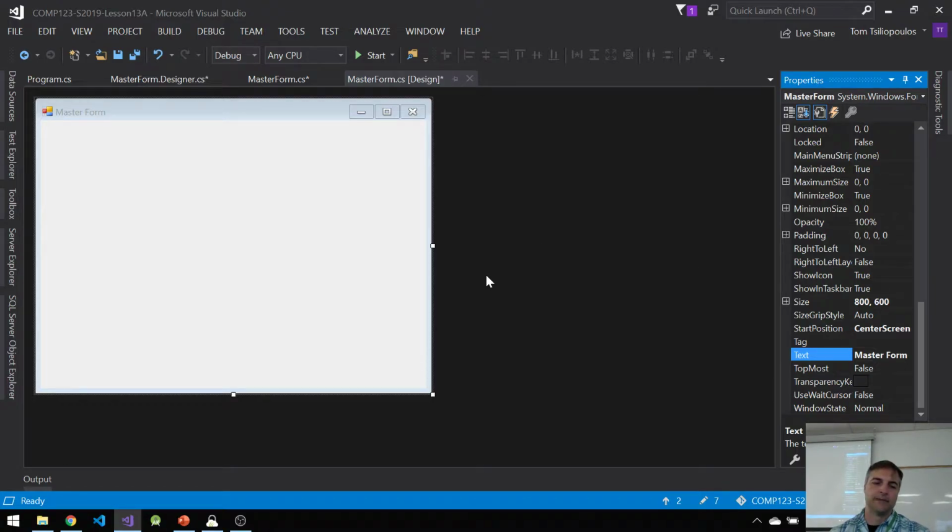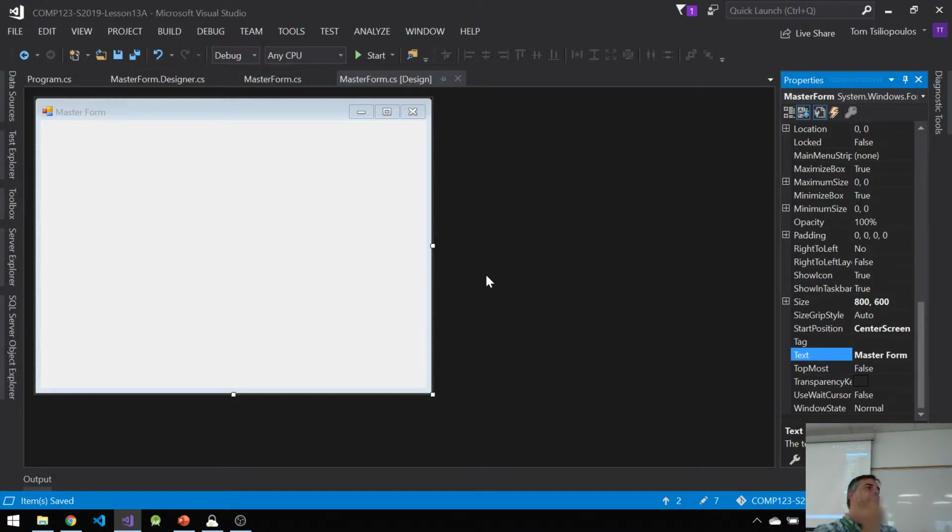Yay. Okay, so in other non-visual formats, whenever you want to do inheritance, and this is the question I have for you guys, would I want to instantiate an object of type MasterForm if my master form is just going to be something that I derive all my other forms from? The answer should be no, right? I'm never going to instantiate an object of type MasterForm. MasterForm is the master template, right?